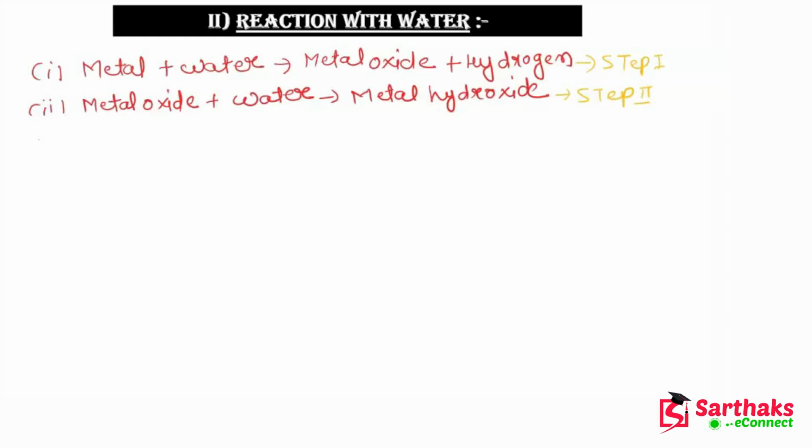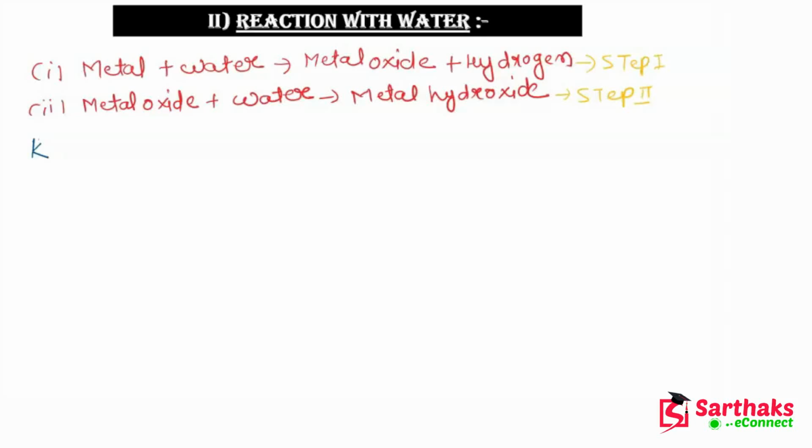So guys, to understand this thing, first of all, we need to see what is the reactivity series. So I am writing here the reactivity series. We also saw this series in the chapter chemical reactions and equations.